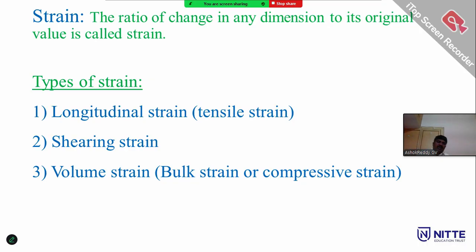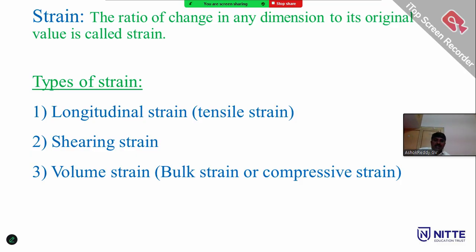The next term is strain. Whenever a force acts per unit area of the material, the body also changes, and this change compared to the original dimension is a physical property called the strain. What do you mean by strain? Suppose at your workplace there is high energy in the morning, and by evening there is less energy compared to the morning; you get strained. Here it is a comparison, a ratio of the change in energy to the original energy. That is generally the strain.